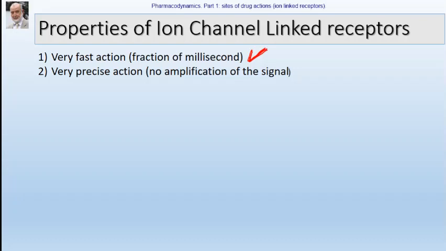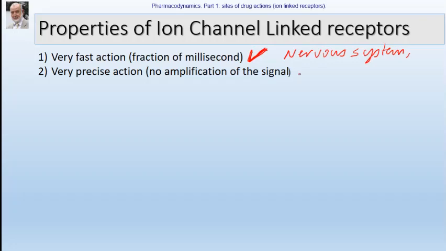That's why these kinds of mechanisms are used by the nervous system in general, like sensory, motor activity, and behavior. All of it takes place very fast. If you want to walk, you can walk. The moment you decide to walk, you walk. The moment you decide to move your hand, you move your hand. It is very fast in terms of sensory, motor, or behavioral activity. So it is used by the nervous system.